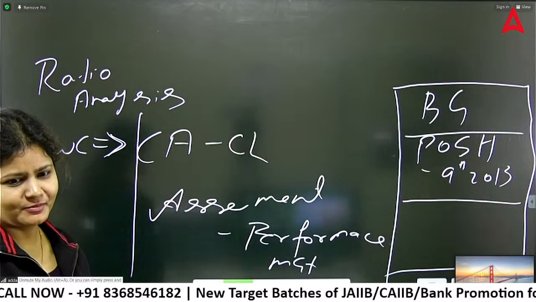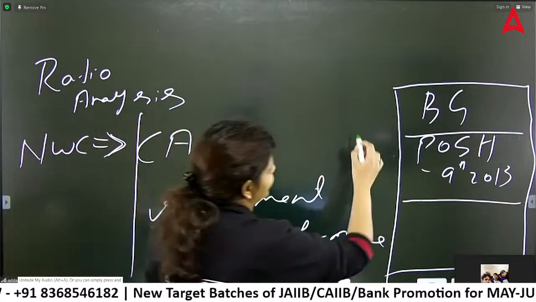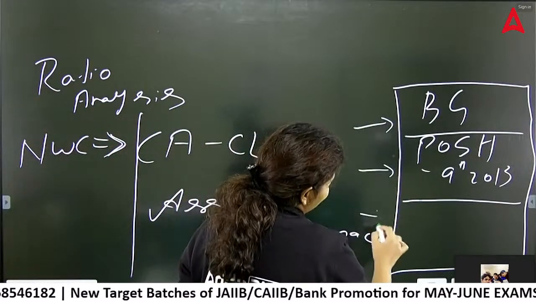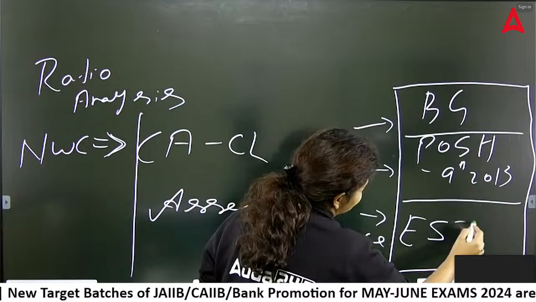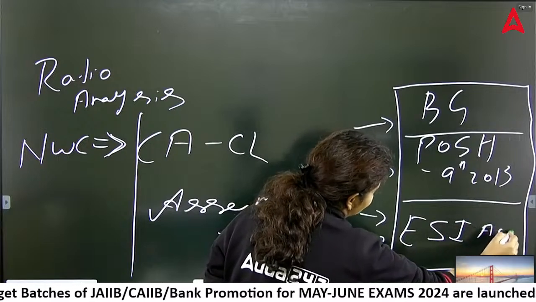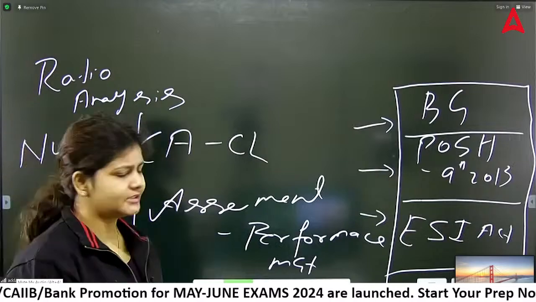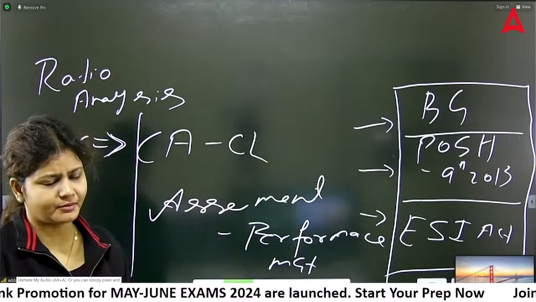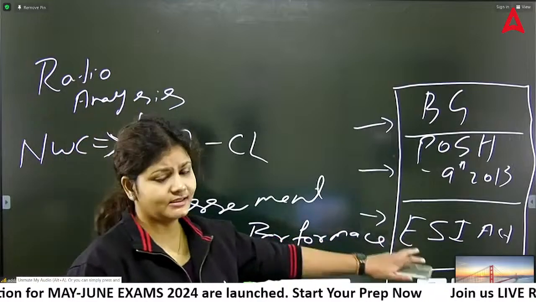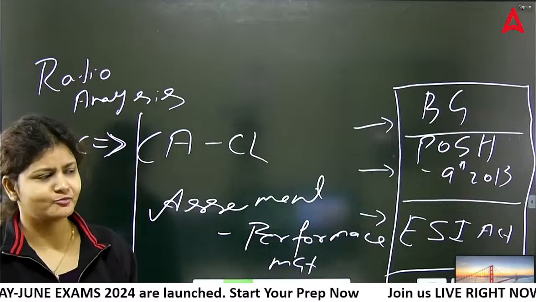So they asked BG, they asked the POSH Act, and one ESI Act question, which is also from the HR elective. One question was which act was the first act, for compensation or something. The answer is the ESI Act, second.